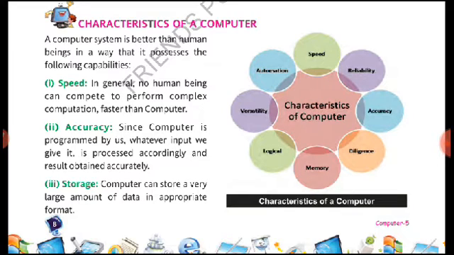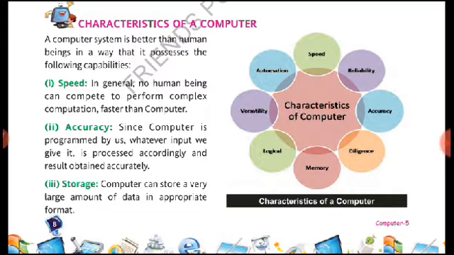Characteristics of a computer means the properties of a computer. As you know, a computer system is better than human beings. How is it better? These are some categories, capabilities. We will discuss them one by one.